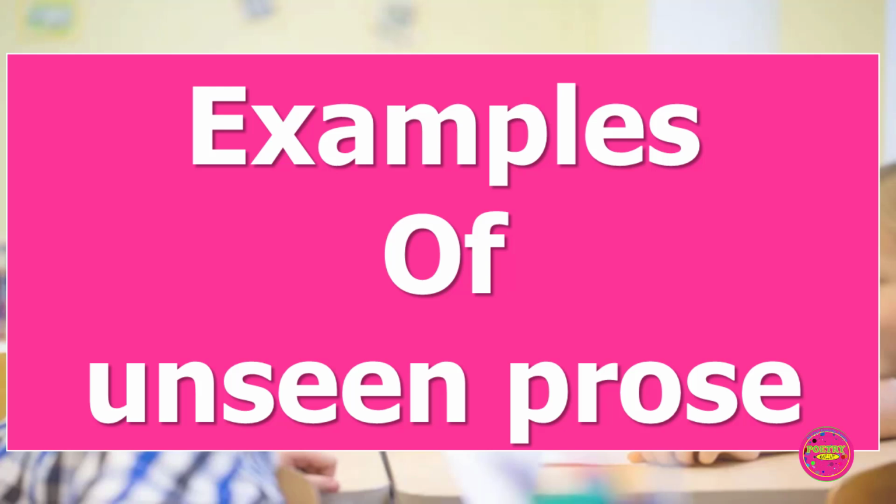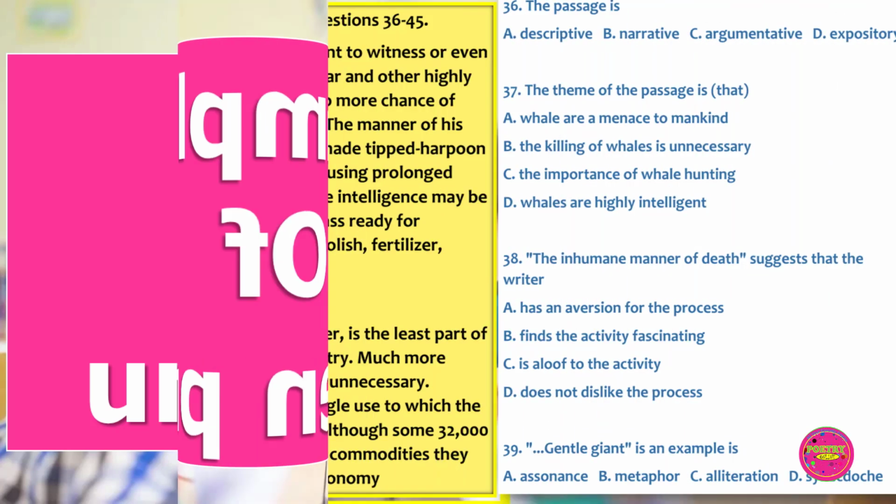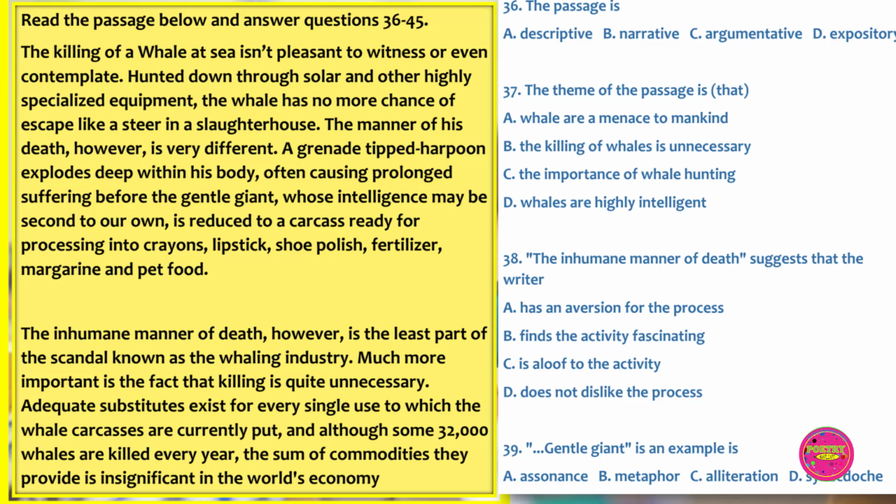Examples of unseen prose. Read the passage below and answer questions 36 to 45. The killing of a whale at sea isn't pleasant to witness or even contemplate. Hunted down through solar and other highly specialized equipment, the whale has no more chance of escape like a steer in a slaughterhouse. The manner of his death, however, is very different.